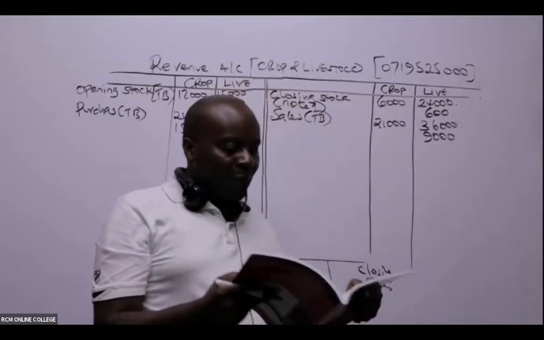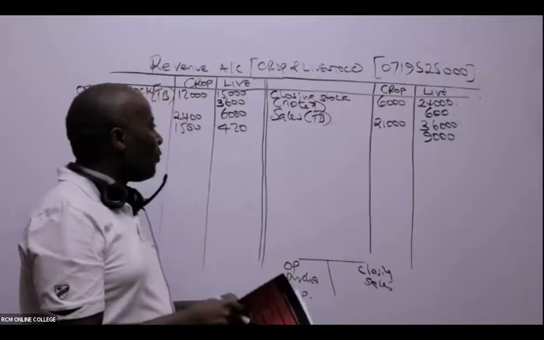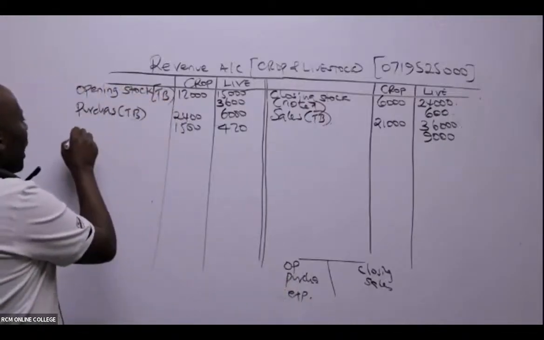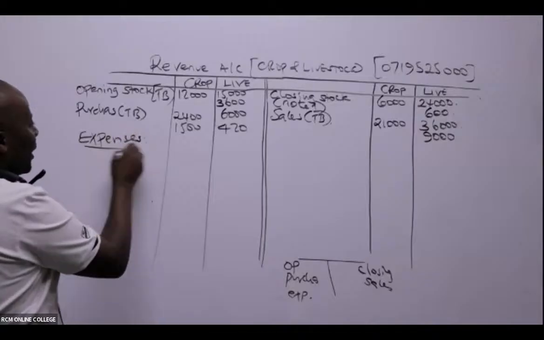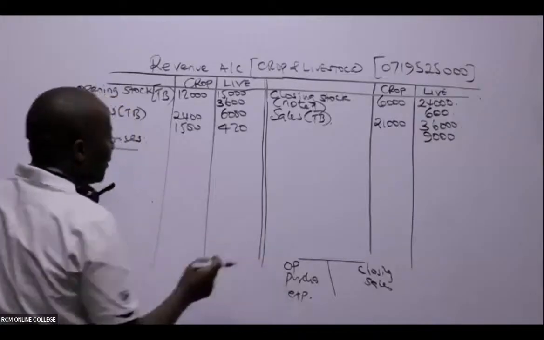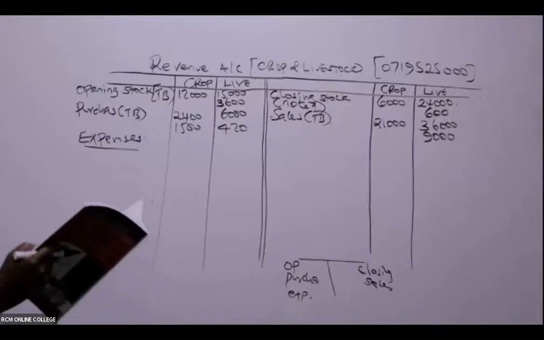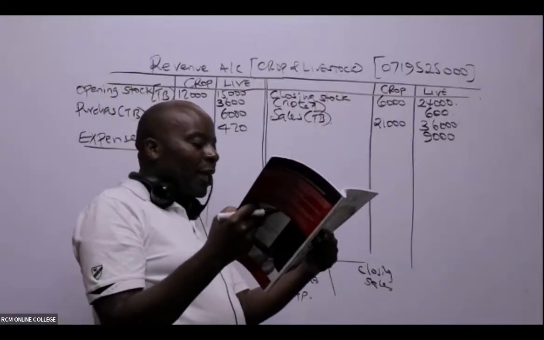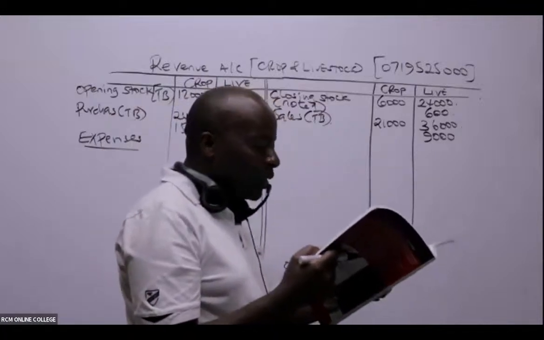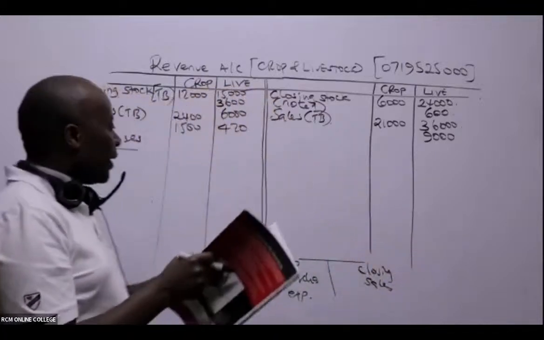Now, ladies and gentlemen, I'll start scouting for expenses. Remember, it's only direct expenses. I'll look under farm and under purchase of seeds. I can see wages, a direct expense.